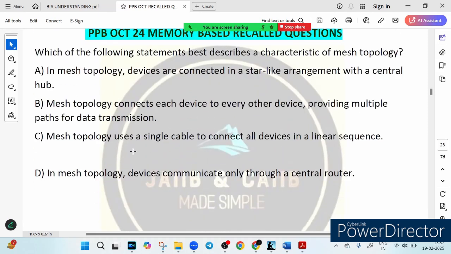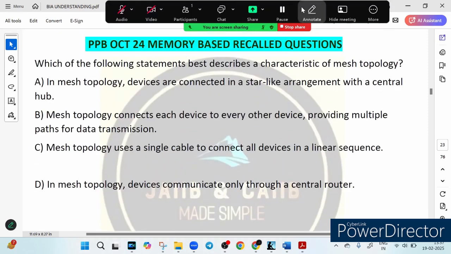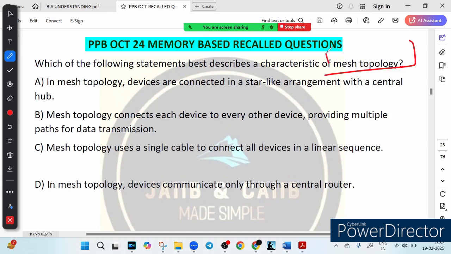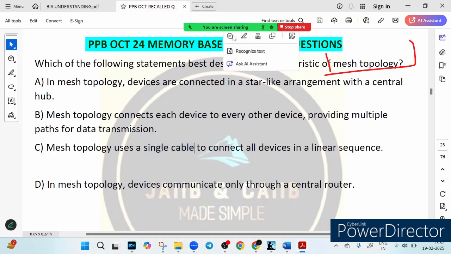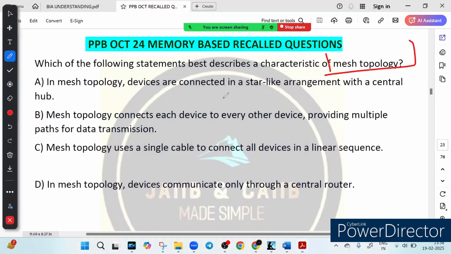The next question is regarding which of the following statements best describes the characteristics of mesh topology. Option A is saying in mesh topology devices are connected in a star-like arrangement. Option B, mesh topology connects each device to every other device. Option C, mesh topology uses a single cable to connect all devices in linear sequence. And option D, in mesh topology devices communicate only through a central router. What do you think is correct? Let's go through the options.